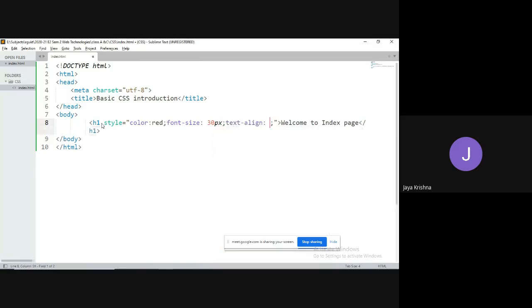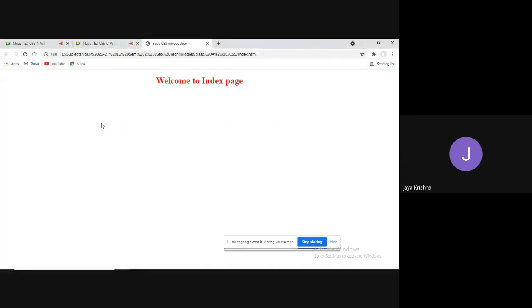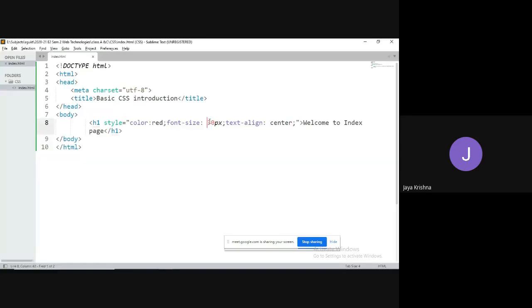I will take text-align equal to center. Okay, what do you mean by text-align? Don't worry about that. What happened? It is showing in a red color, aligned to the center, and whose size is 30 pixels.